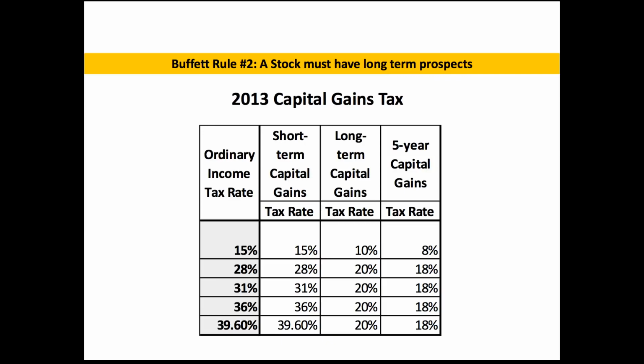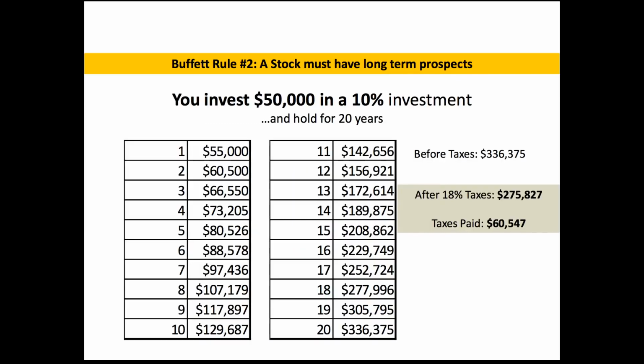So let's demonstrate how acidic the short-term and this middle bracket long-term taxes are whenever you buy and quickly sell a stock. Let's assume that you had $50,000 and you invested that $50,000 in a 10% investment. I'm just using that to make the numbers a little easier. You're going to hold that investment for 20 years, so every year that investment grows by 10%. Then we're going to assume you sell it at the end of 20 years and pay your taxes, to see how much money you would have made.